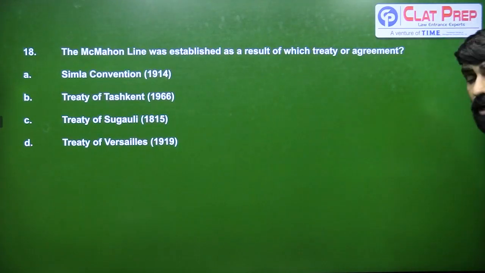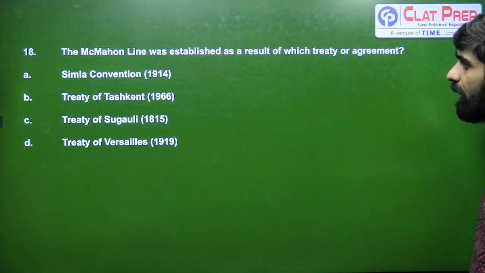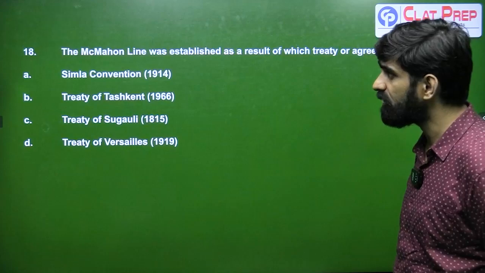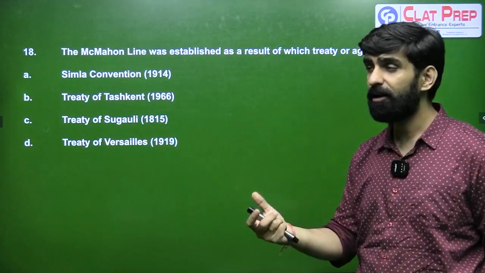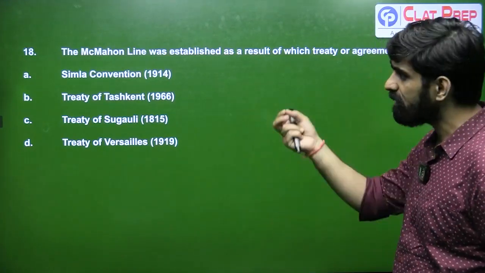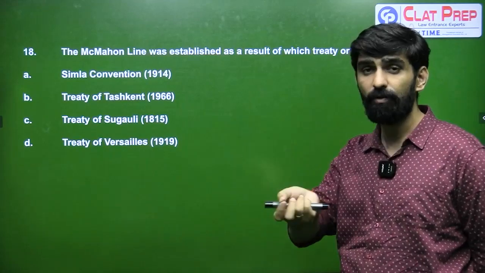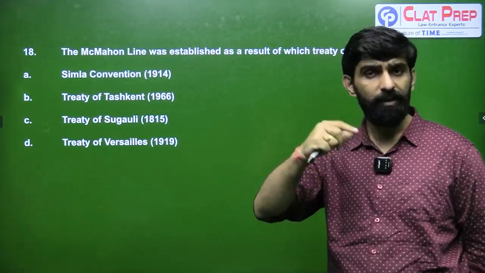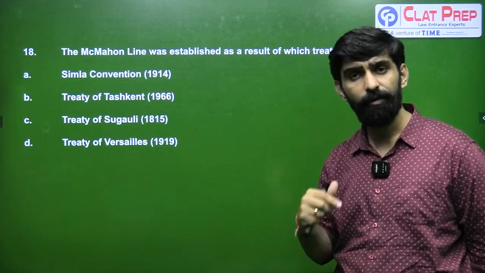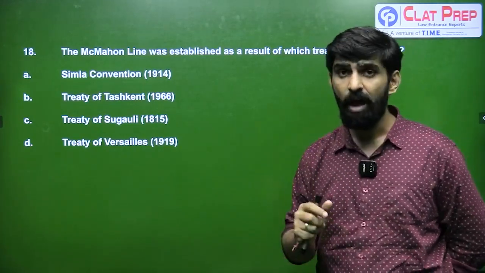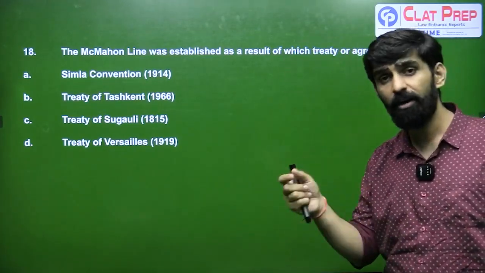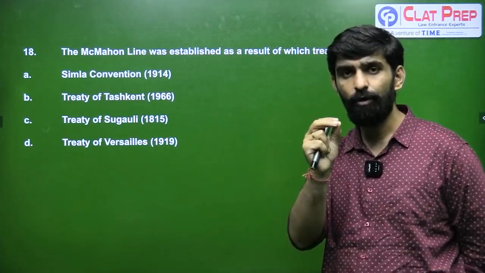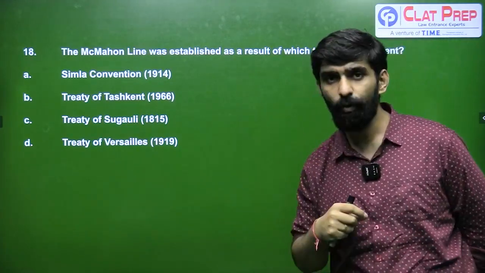Next question is from the India-China border dispute. The McMahon line was established as a result of which treaty or agreement? So 4 agreements have been mentioned, and on the basis of which agreement was this McMahon line decided? This McMahon line was decided on the basis of the Shimla Convention of 1914, which basically took place between representatives of Britain, representatives of Tibet, as well as representatives of China. However, China claimed that it was not there at the final signature of this particular McMahon line, so that's why it does not accept it. So answer for 18 is going to be A.